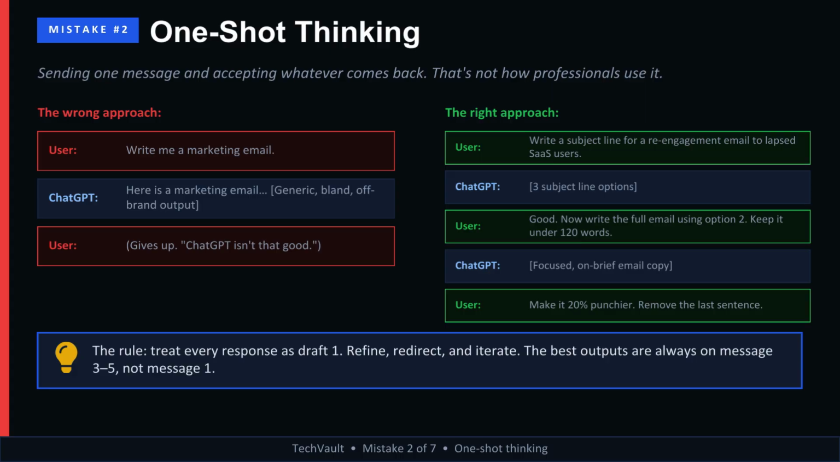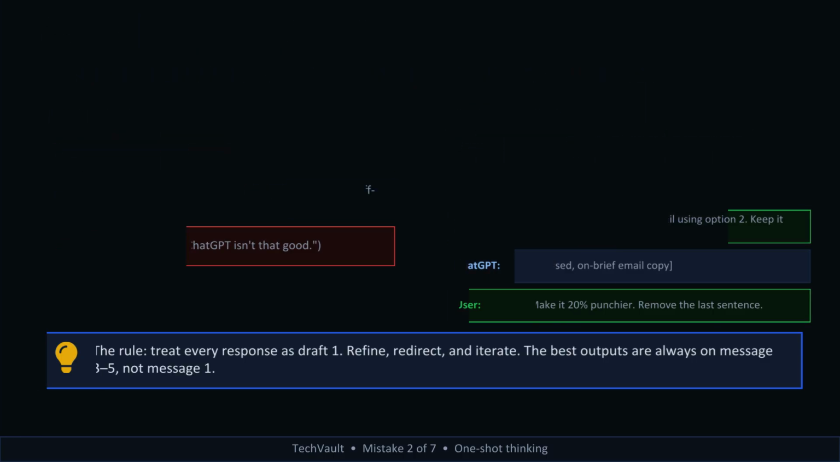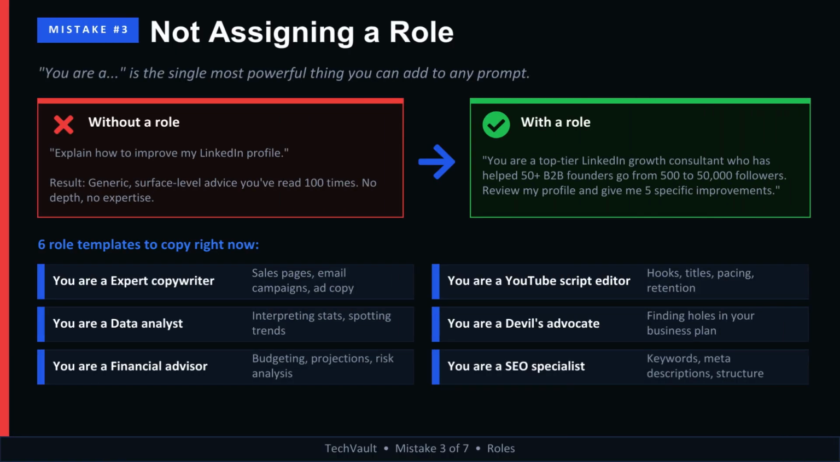Think of ChatGPT as an assistant, not a vending machine. The first answer is draft 1. The best answer usually appears after 3 or 4 refinements. This is one of the biggest upgrades you can make immediately.